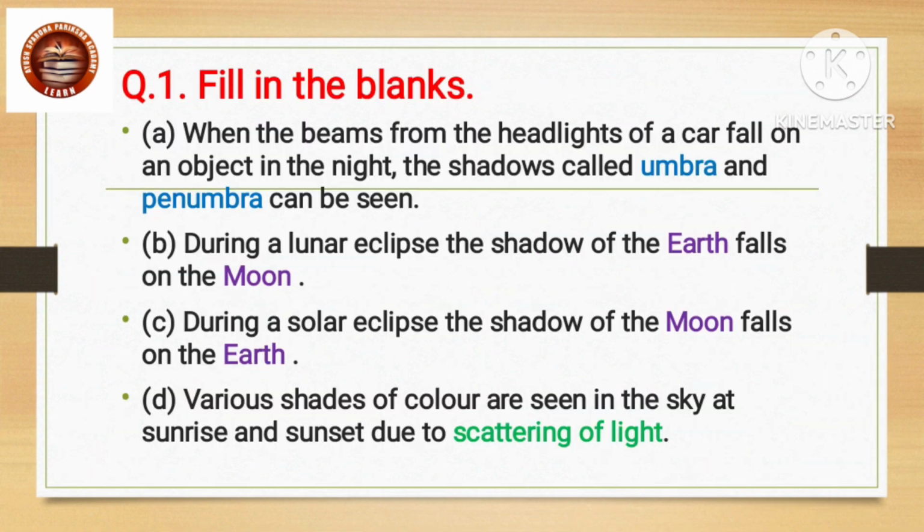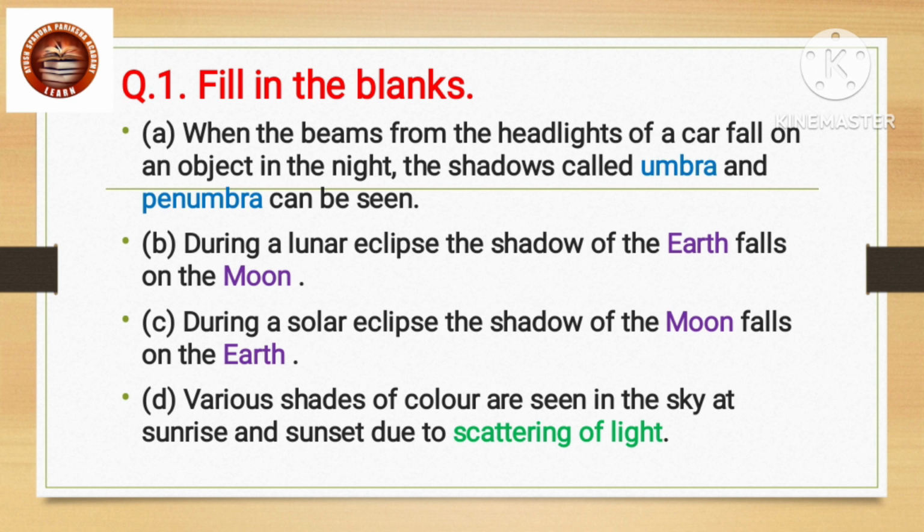Now we are going to solve the exercise. Question first, fill in the blanks. When the beams from the headlights of a car fall on an object in the night, the shadows called umbra and penumbra can be seen.